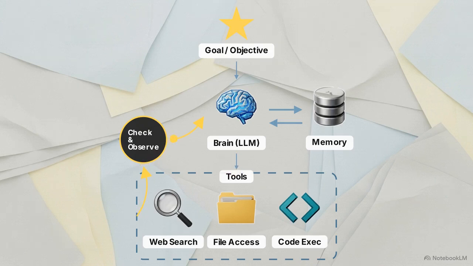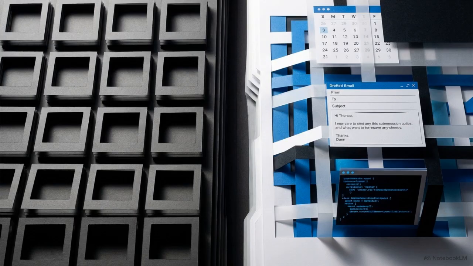It takes an action, observes the result, checks for errors, and loops back to the brain to decide the next step. It continues this cycle until the goal is complete. This loop of perception, reasoning, and action is what transforms a simple database into an autonomous digital worker.